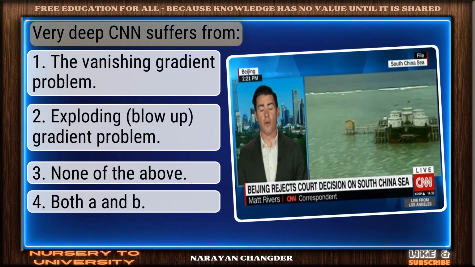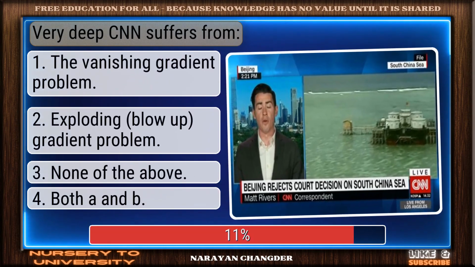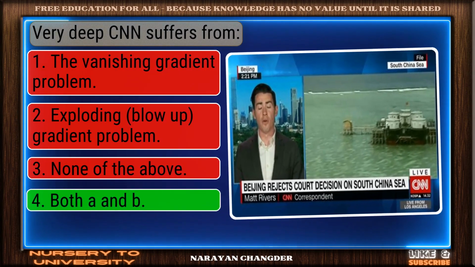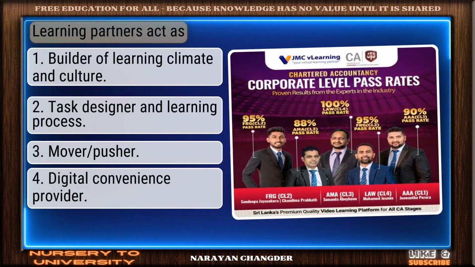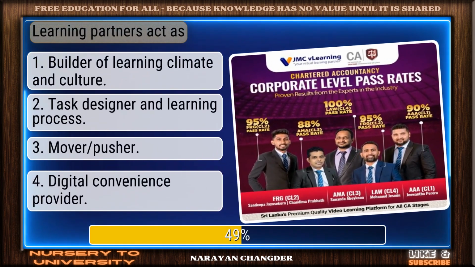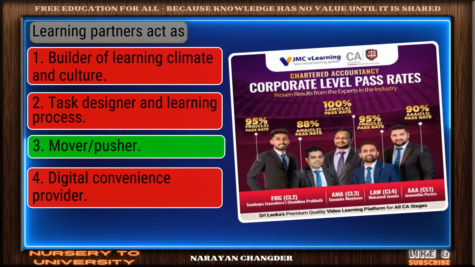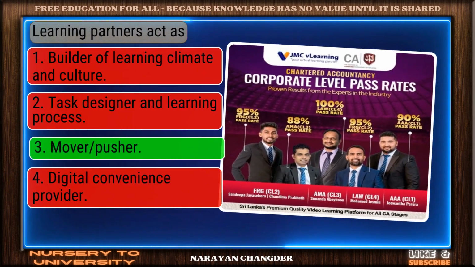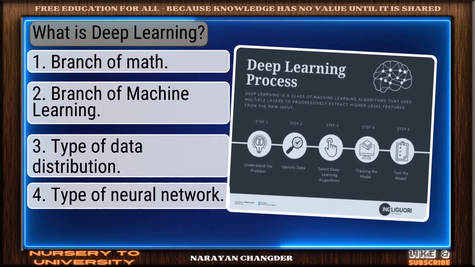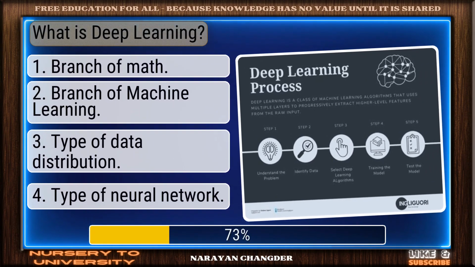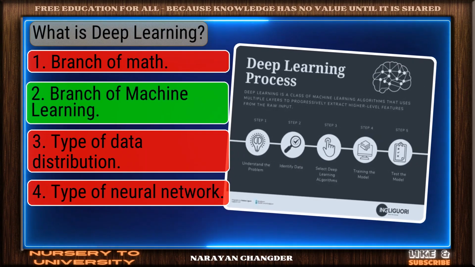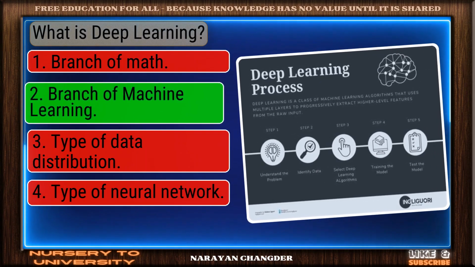Question number 77. Very deep scene suffers from? Well reasoned. Both A and B is the correct choice. Question number 78. Learning partners act as? Nicely done. Mover to pusher is a solid answer. Question number 79. What is deep learning? Perfect. Branch of machine learning is the correct choice.